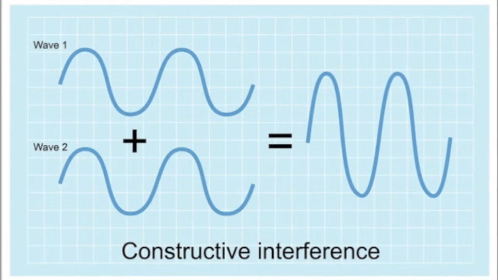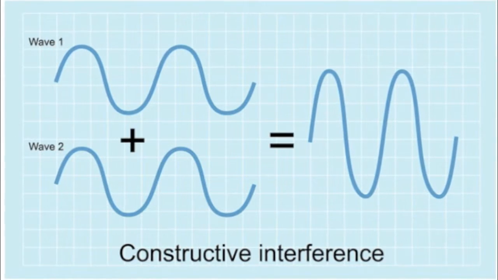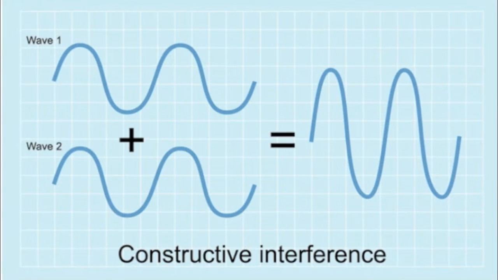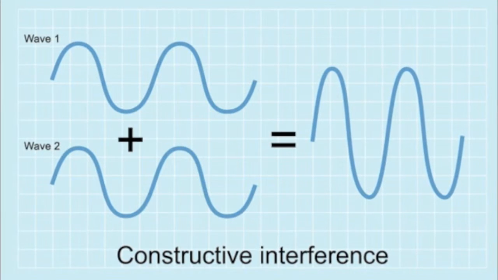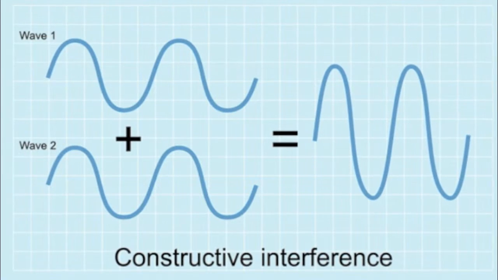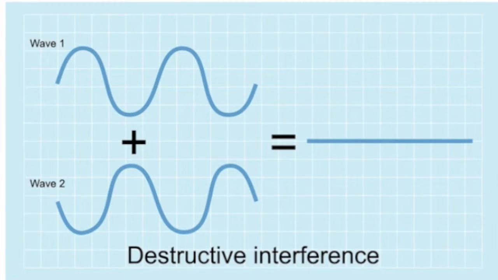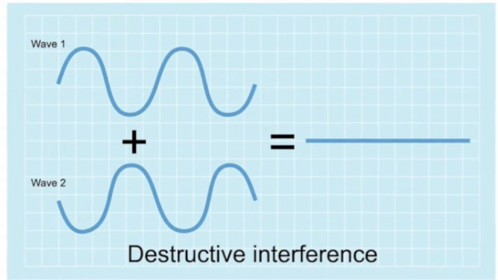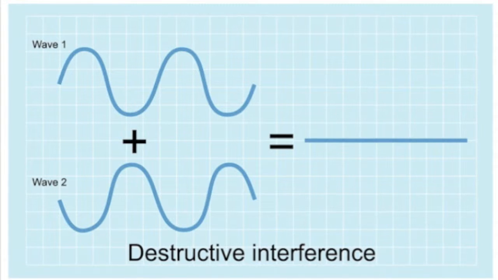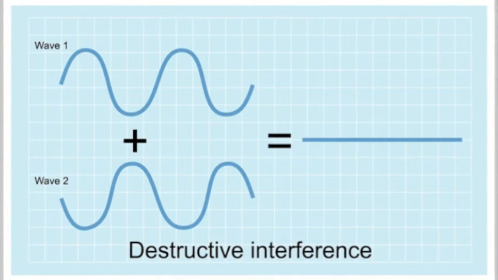Constructive interference is when two waves combine to become one big wave. Dual-pin interference creates constructive interference, while the double-slit interference creates destructive interference. And destructive interference is when two waves cancel each other out. Constructive and destructive interference can be seen in everyday life in microwave waves, light waves, and sound waves.